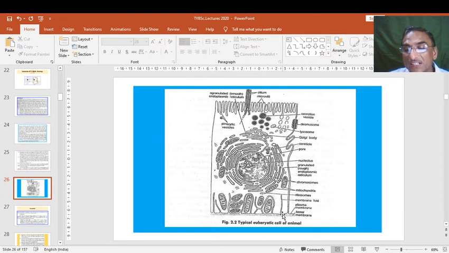Then this is the internal membrane fold. These are the folds here. This is the membrane internal fold. Then this is the plasma membrane that we have seen. All the outer lining is nothing but the plasma membrane, and the plasma membrane is resting on the basal membrane. Therefore it is known as basal membrane.